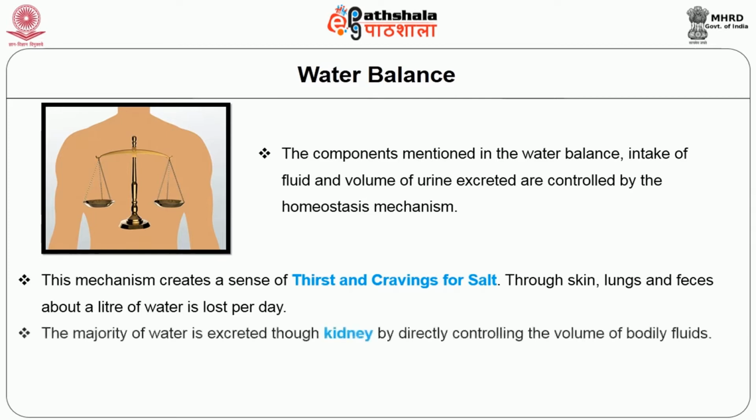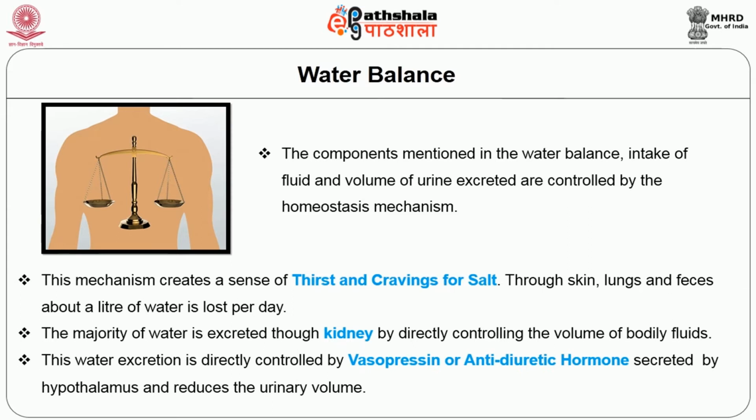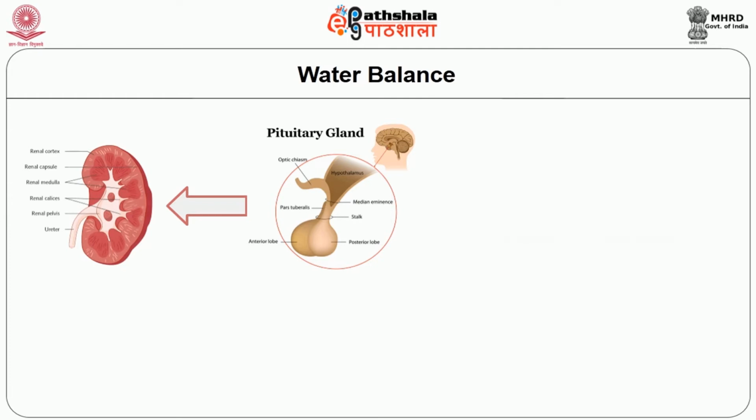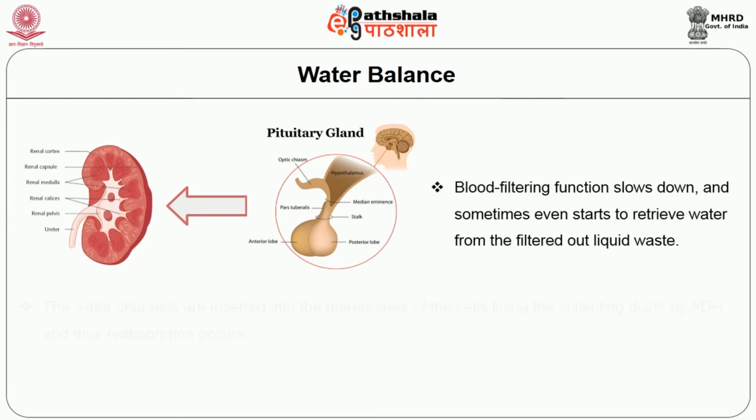The majority of water is excreted through the kidney by directly controlling the volume of bodily fluids. This water excretion is directly controlled by vasopressin or antidiuretic hormone secreted by the hypothalamus and reduces the urinary volume. The moment kidney cells receive command from the pituitary, blood filtering function slows down and sometimes even starts to retrieve water from the filtered out liquid waste.